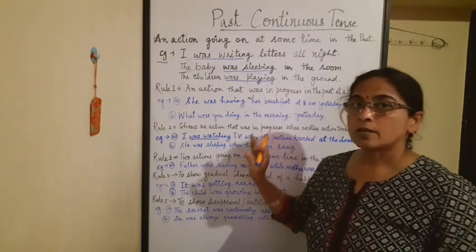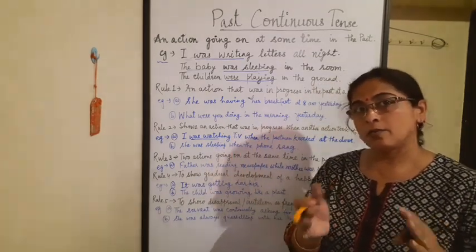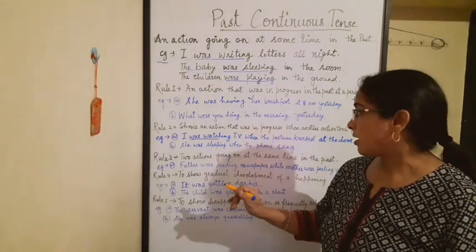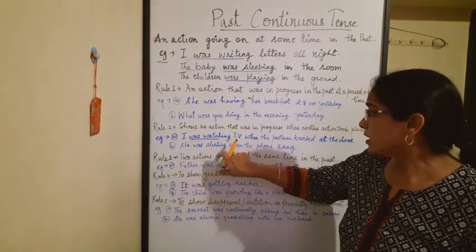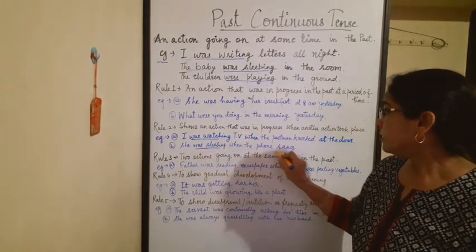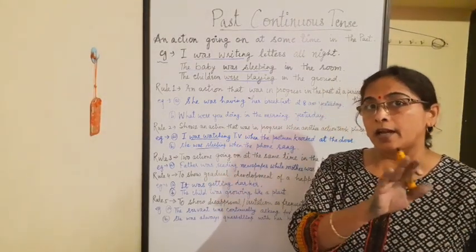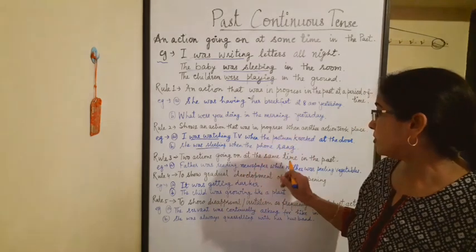So two actions are going on. First action already taking place, another action takes place after some time. Now she was sleeping when the phone rang, means the girl was already sleeping and meanwhile the phone rang.